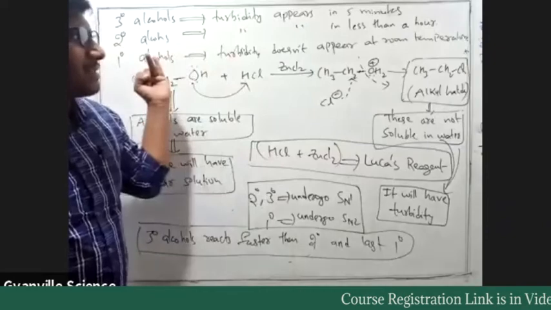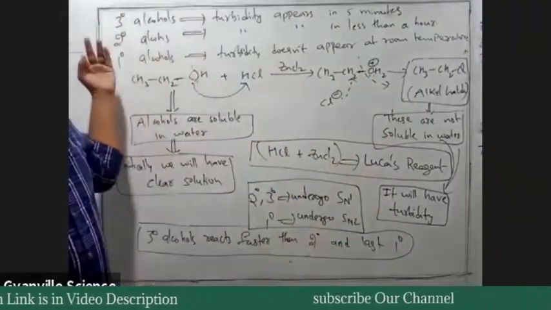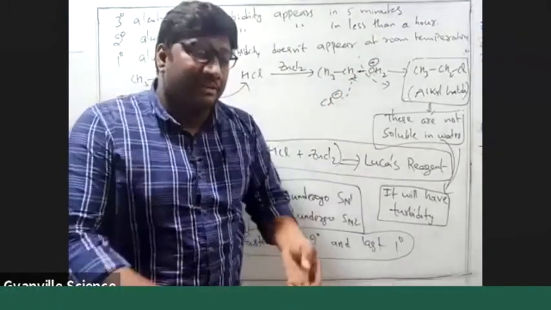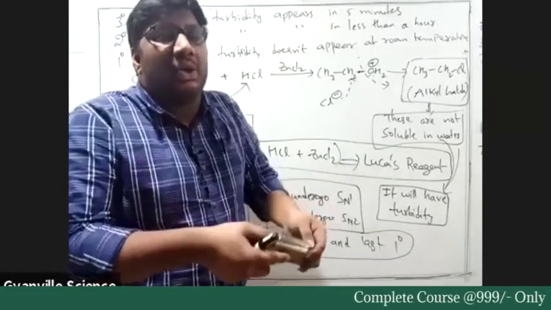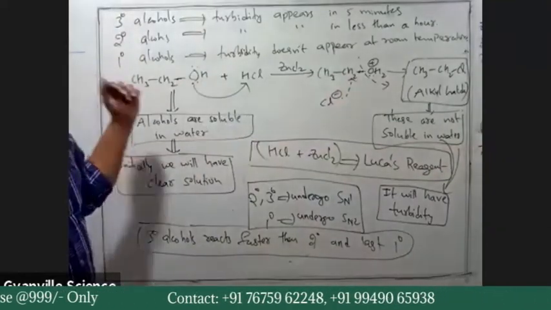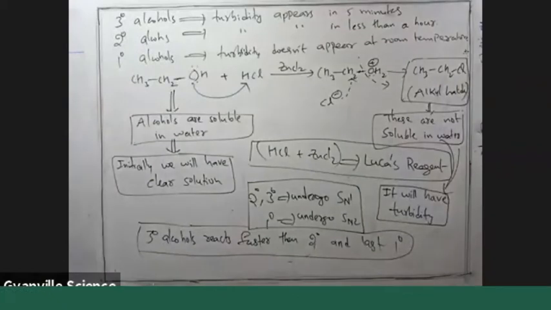If turbidity appears after some time, then we can say that is secondary alcohol. If turbidity does not appear at room temperature, and we need to heat the solution and increase the velocity of molecules, then only turbidity appears. Then we can say it is primary alcohol. I hope you get it. Got it or not, everyone?